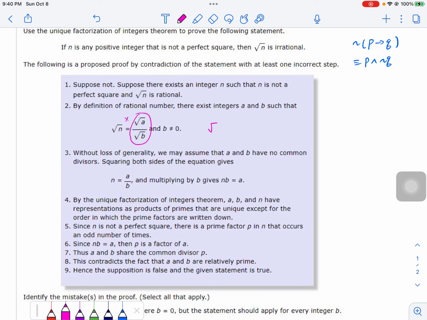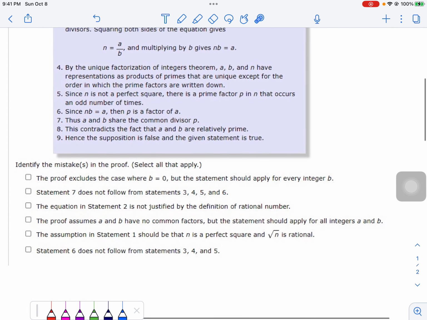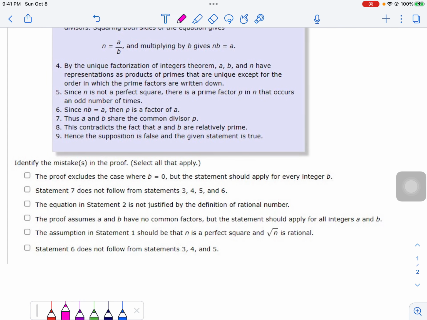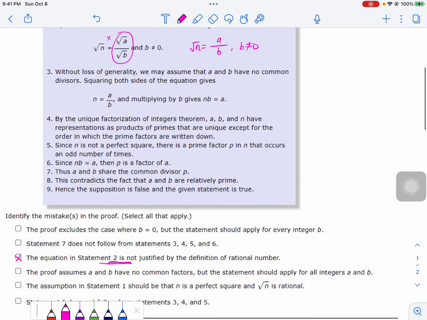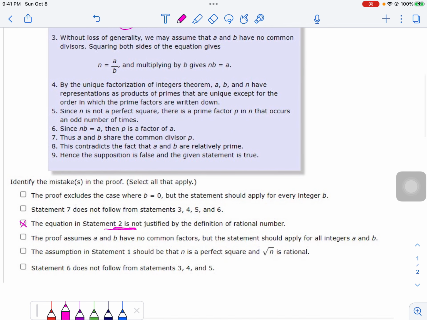We can say the square root of n is equal to a over b, where b is not equal to 0 and a, b are both integers. So this is something not right. I feel like statement 2 is not right. This equation is not right, because it violates the definition of rational number.